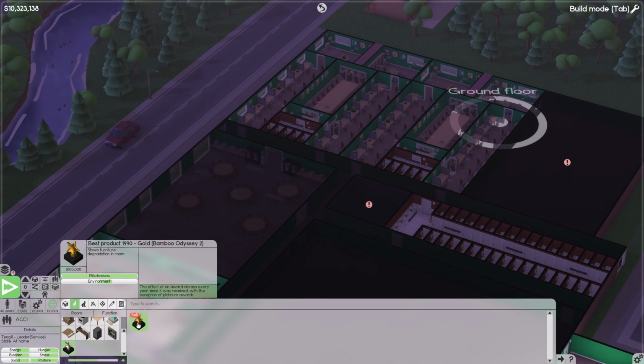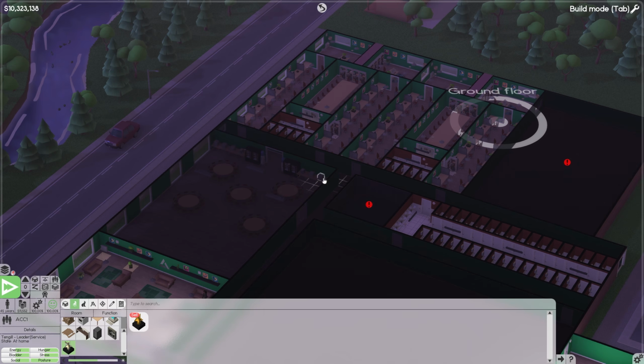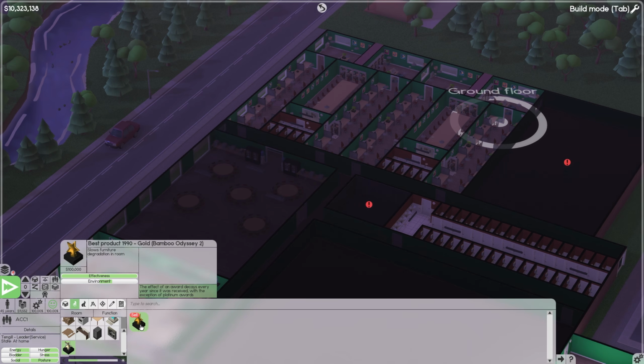We have 2 options we can do here. We can either display this somewhere and slow the furniture degradation in that room. I'm thinking the canteen is probably a decent choice for that, just because there is so much stuff like these fridges and everything like that, the mini fridges, the water coolers, everything in there is going to degrade pretty quickly. Or we can go ahead and sell it.